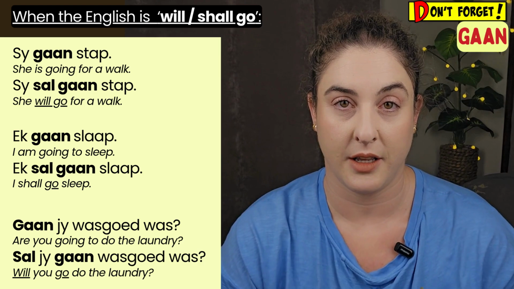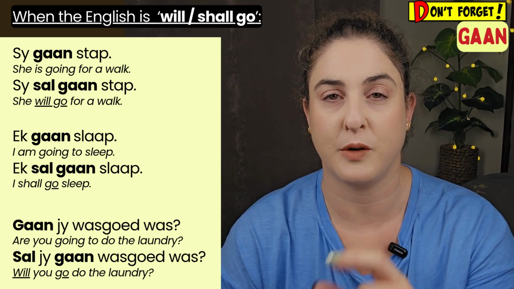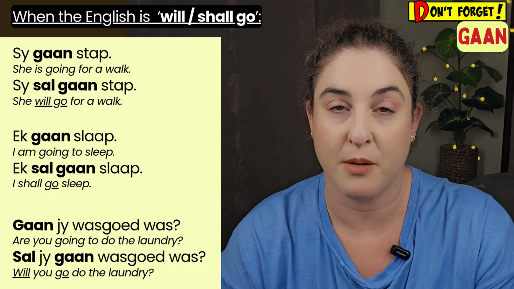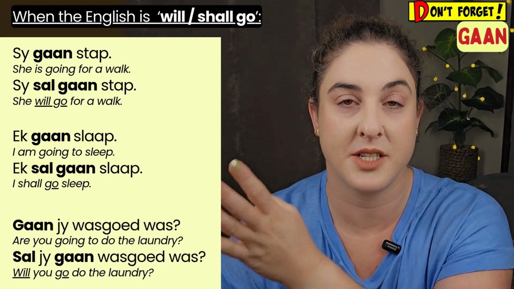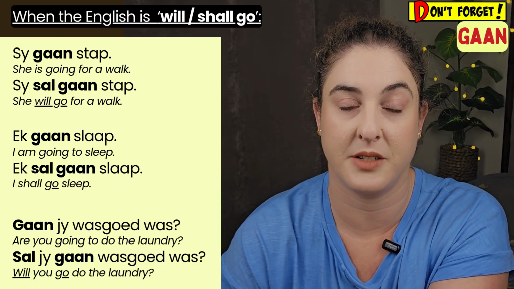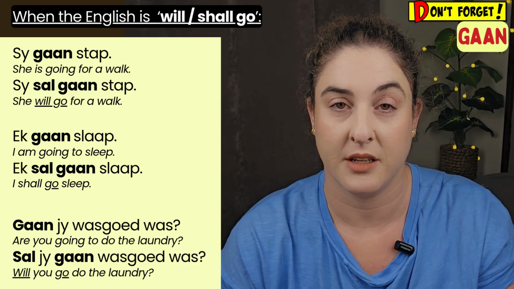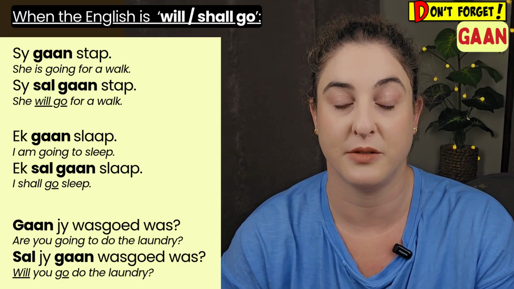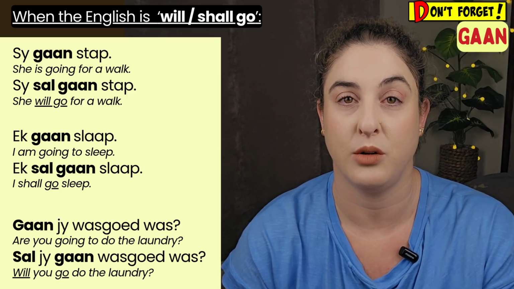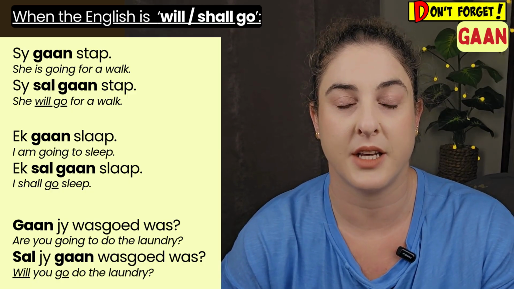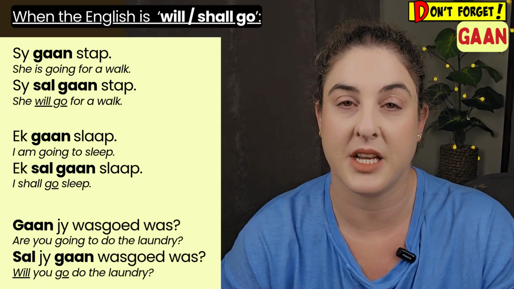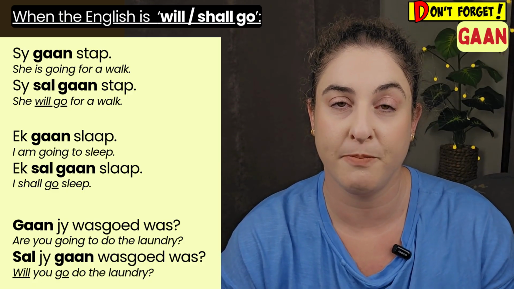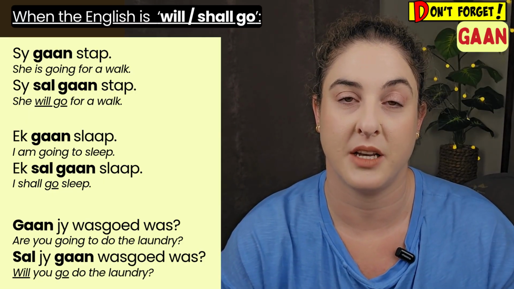It's sal jy gaan. So focus on that one, learn that one, because it's a tiny bit different than the rest because of both of these being used. Because you've got sal gaan, and then you still have the other verb was. Right? So sal, then the subject, onderwerp, then gaan, then the rest of the stuff. Sal jy gaan was goed was? Will you go do laundry? And also, in this case, it's very similar to the English, because you have the same situation going on there with the English, where will is the first word in the sentence, then you have you, and then you have go, which is exactly the same as the Afrikaans.